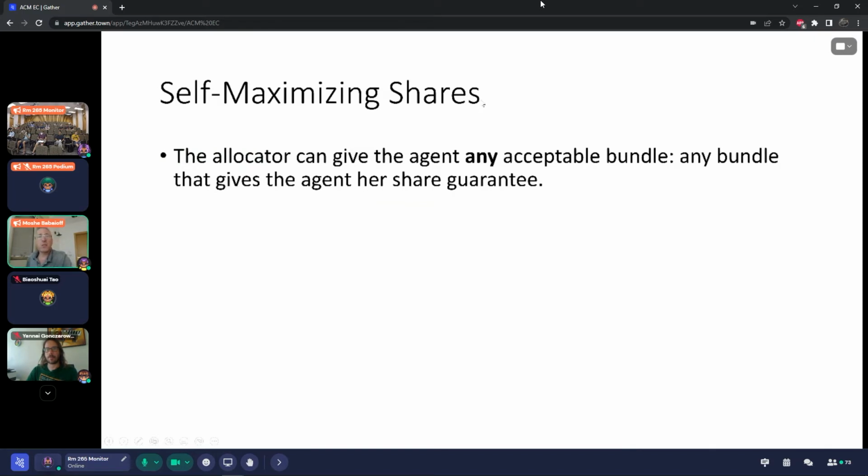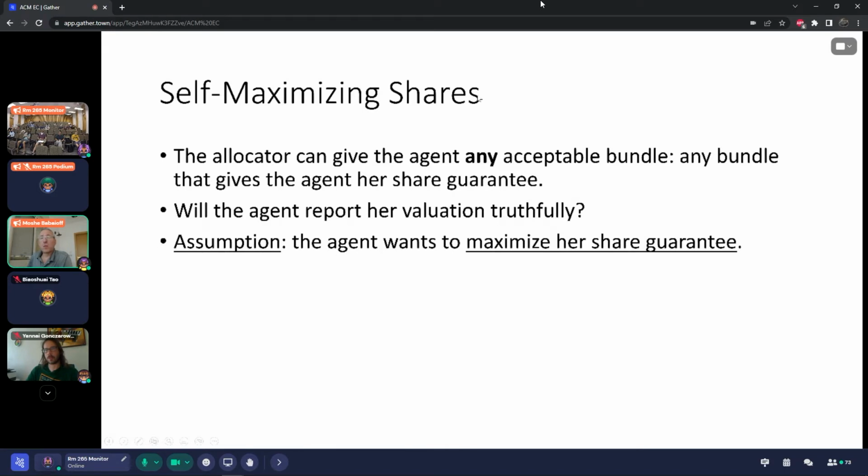Okay, so what is a self-maximizing share? Recall that we let the allocator choose any acceptable bundle, any bundle that gives an agent her share. So will the agent report her valuation truthfully? We're going to assume that the agent wants to maximize her share guarantee.